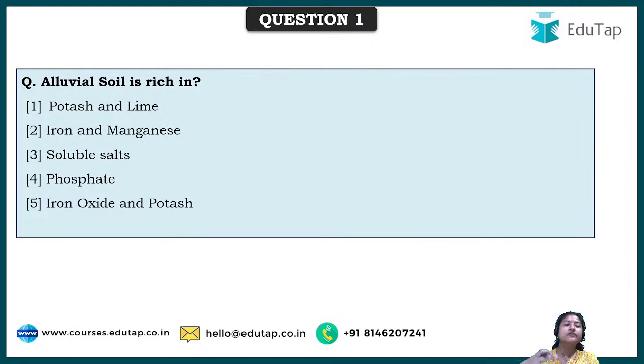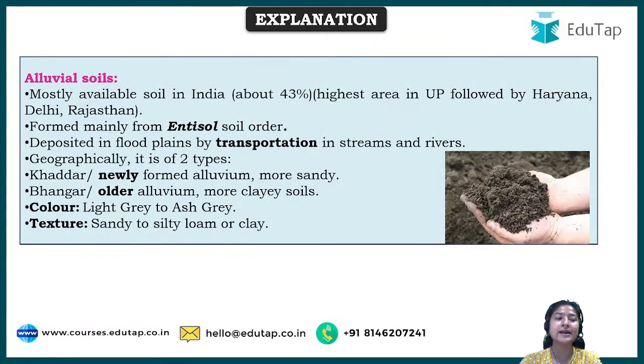So soils are of different types, depending on what kind of minerals are present in the soil, what conditions they are present in, or what type of texture and structure they have. One of them is alluvial soil, and you have to guess what minerals are abundant in alluvial soil. The correct answer is option first, that is potash and lime.